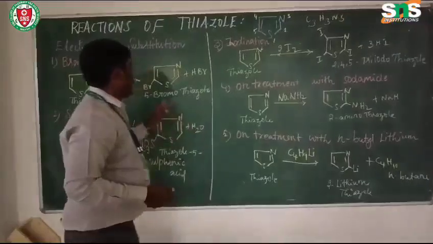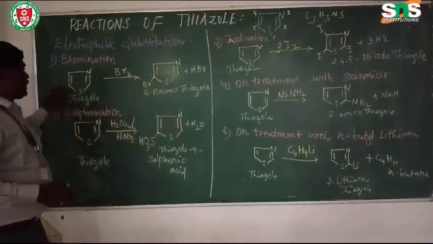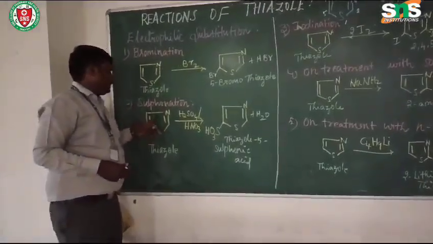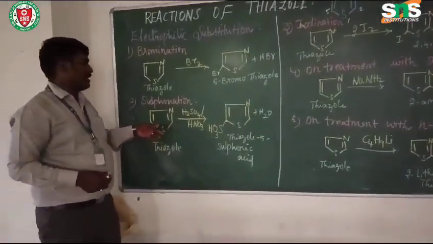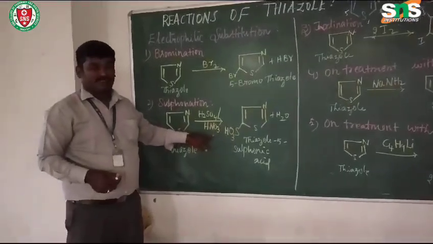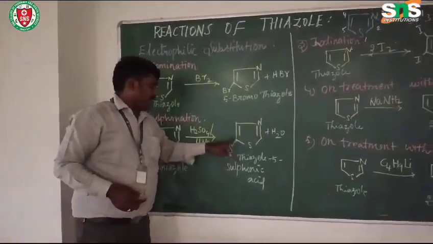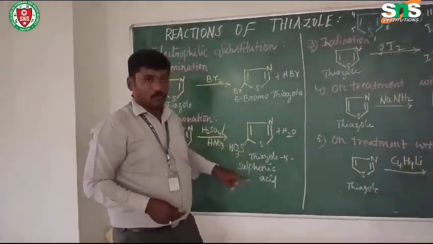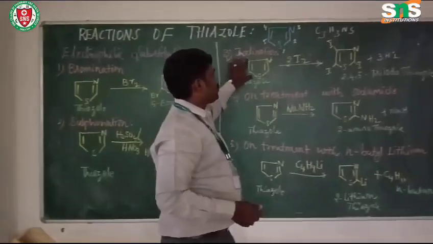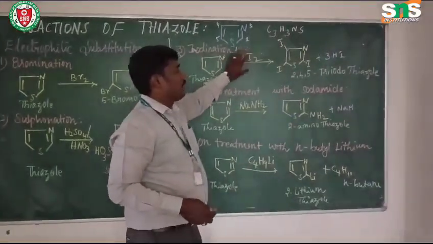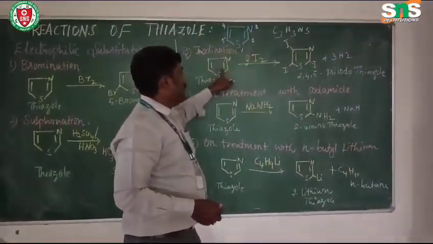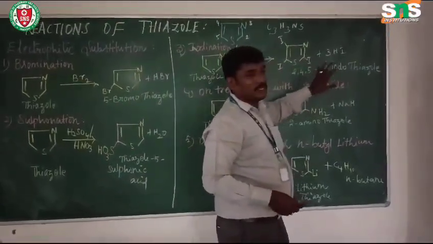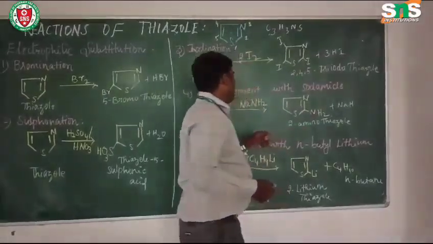Let us see the recap of these reactions. Thiazole on bromination will give 5-bromothiazole, and on sulfonation, carried out in the presence of nitric acid, it will give thiazole-5-sulfonic acid with the elimination of a water molecule. Then iodination: 3 molecules of iodine will react with thiazole to give 2,4,5-triiodothiazole with the elimination of hydrogen iodide.